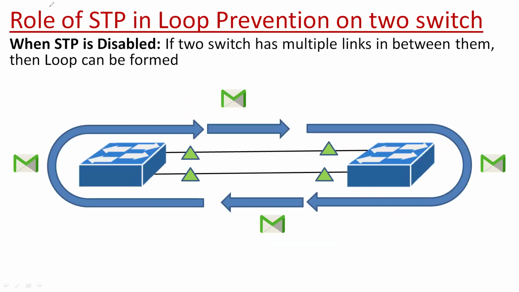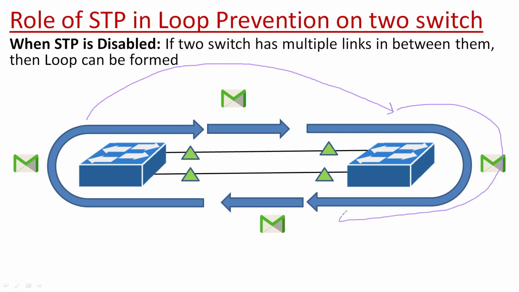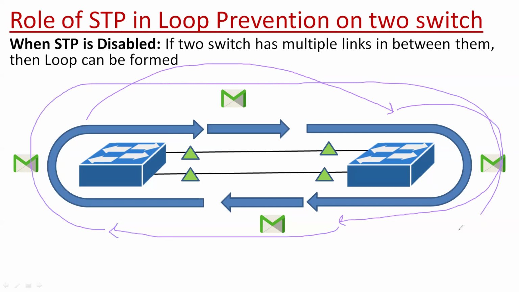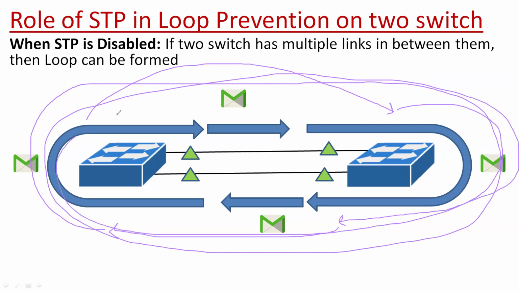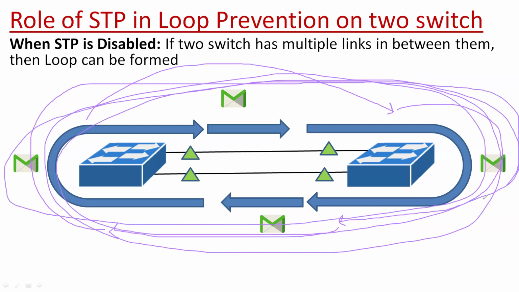Now, if there is no STP protocol, what will happen? If we disable the STP protocol, then a loop will be formed 100%, because all the links will be open and all the interfaces will be working. Let us assume a broadcast generated from this switch is forwarded to another switch. Now this switch will again forward this broadcast into the same network. Then this broadcast will be forwarded to the source again, and the source will forward it again. Then a continuous loop will be formed between these two switches.